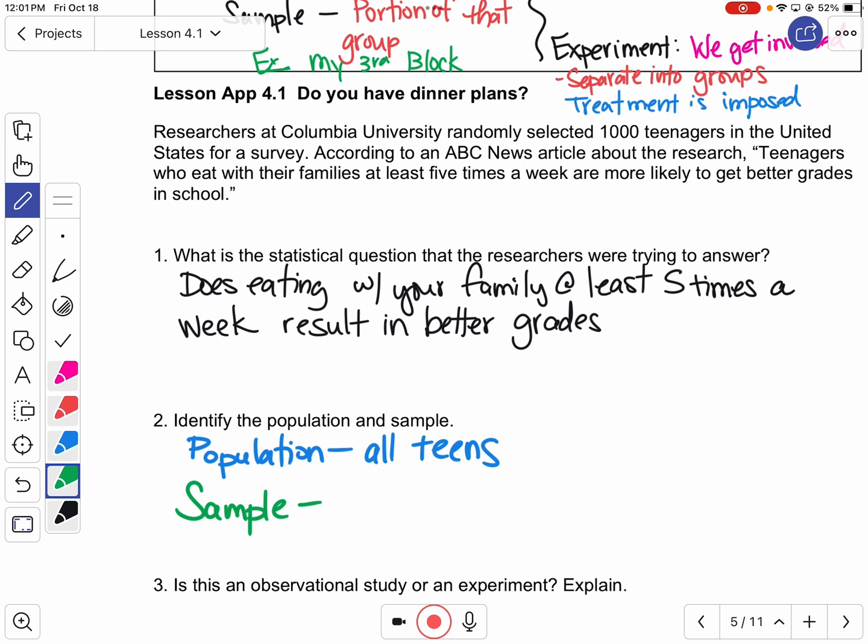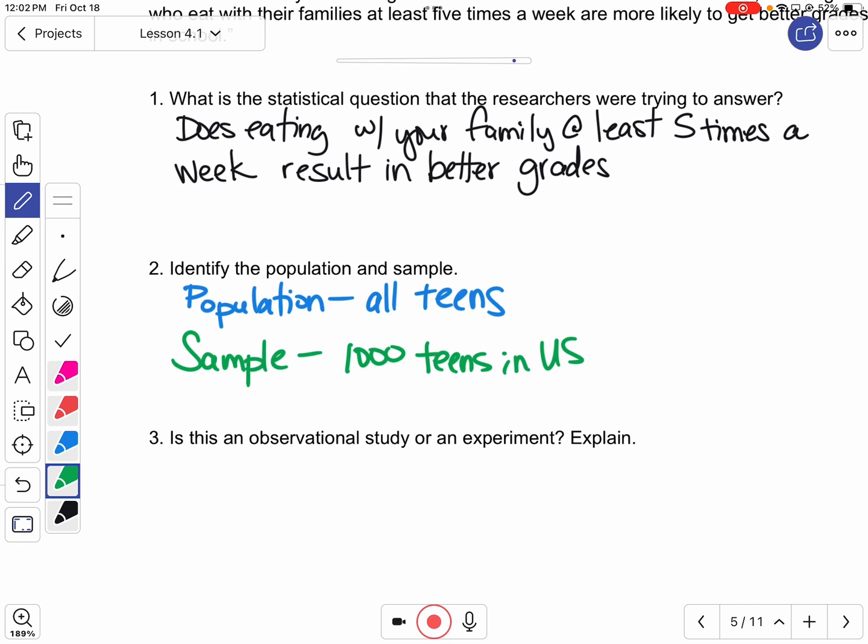So who was my sample? The 1,000 kids in the U.S., okay? And then the second question, or the last one, is this an observational study or an experiment?